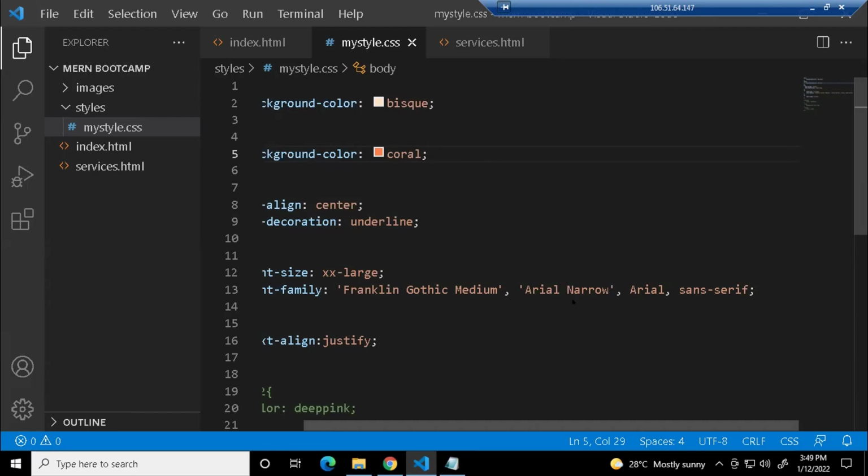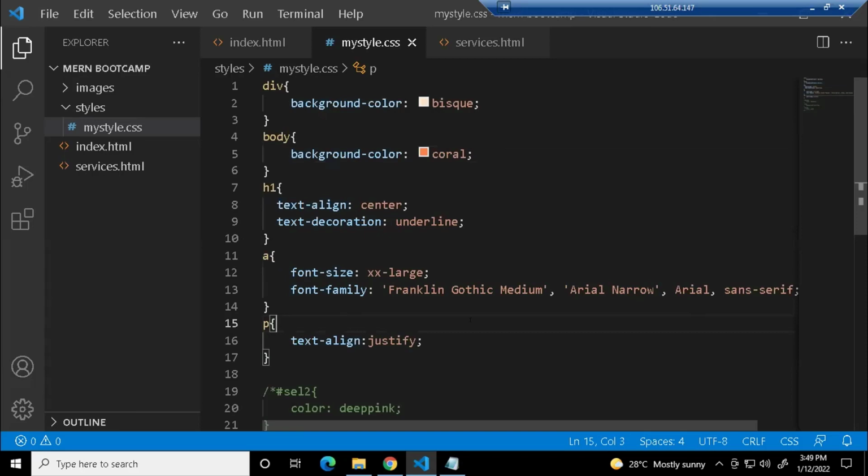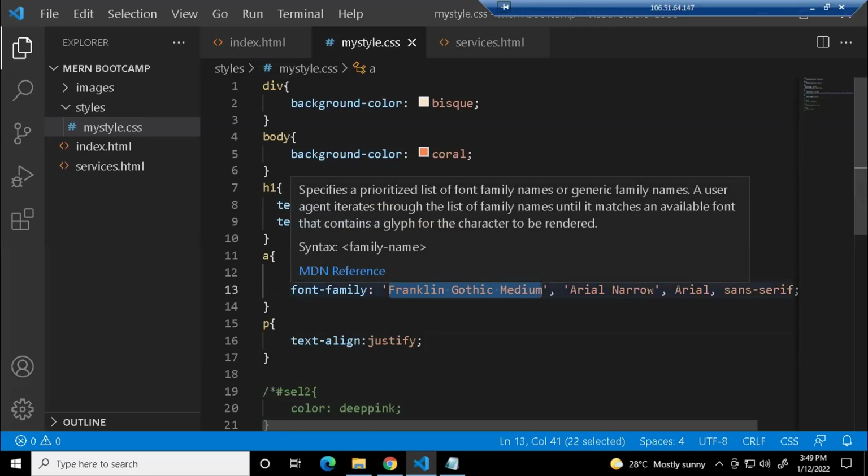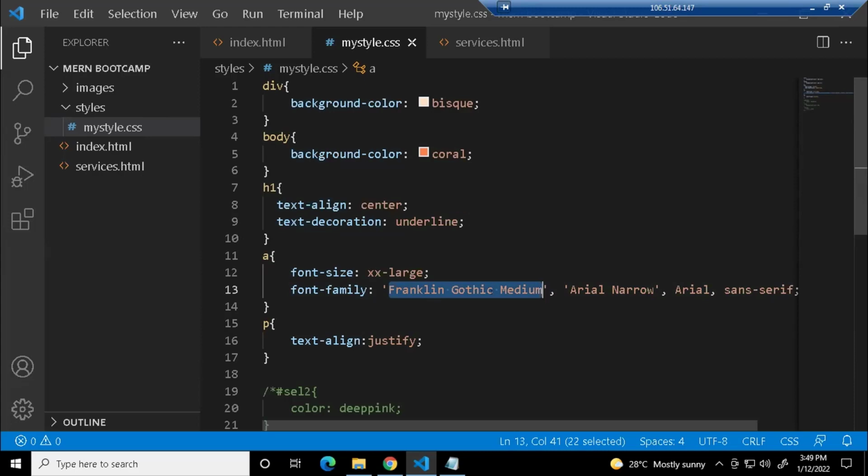Why are we giving 4 values? It's just for browser compatibility, because browsers cannot understand all the font families or all the font styles. Suppose I'm viewing this on Chrome, Franklin is working on Chrome, but it might not work on Firefox. It is not supported in Firefox, and it will show you the default text only.